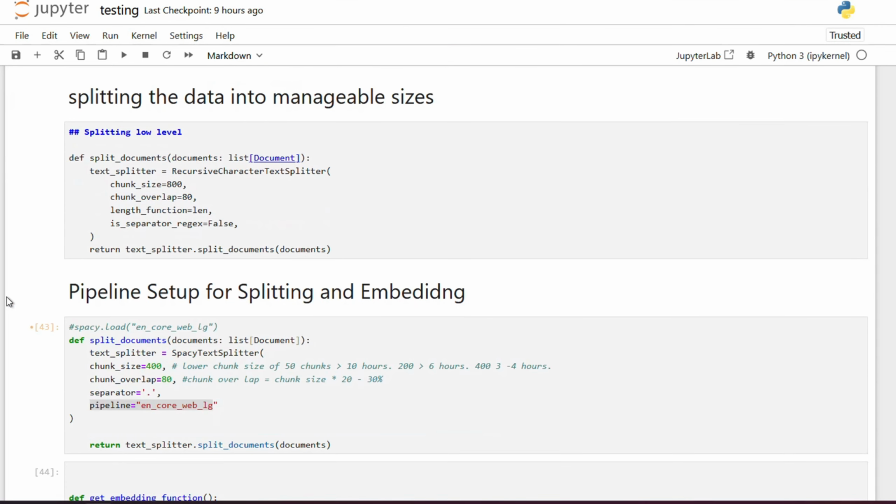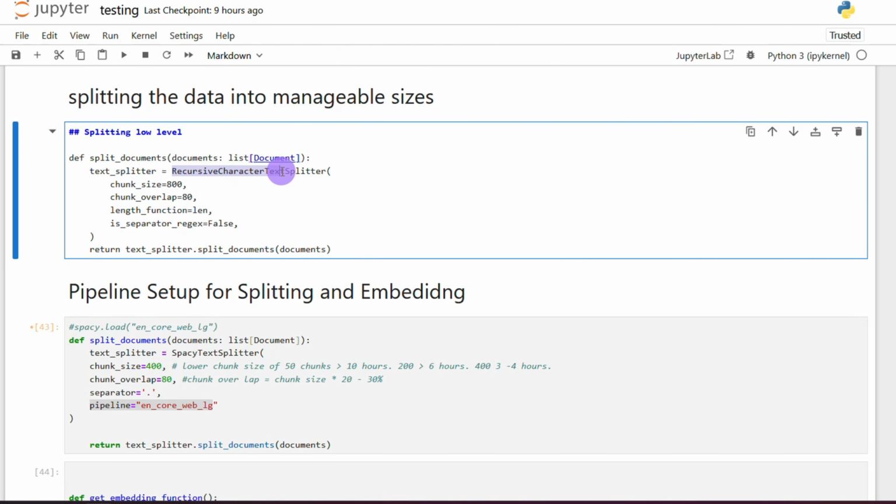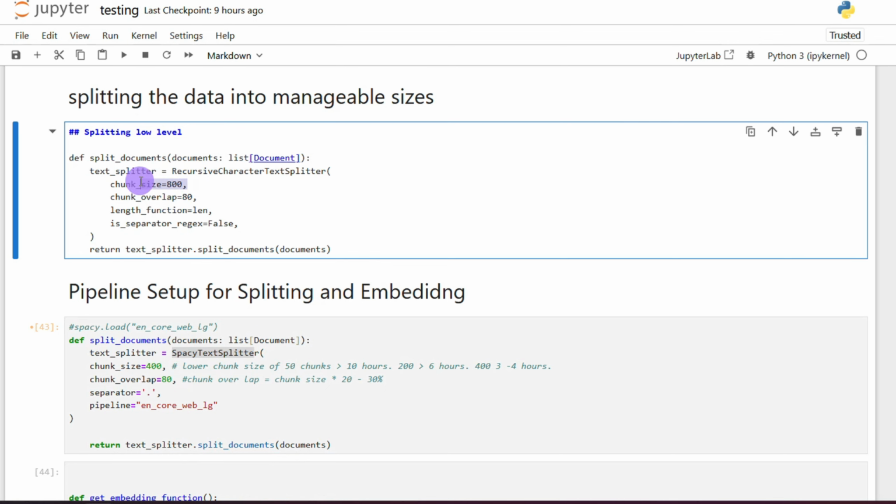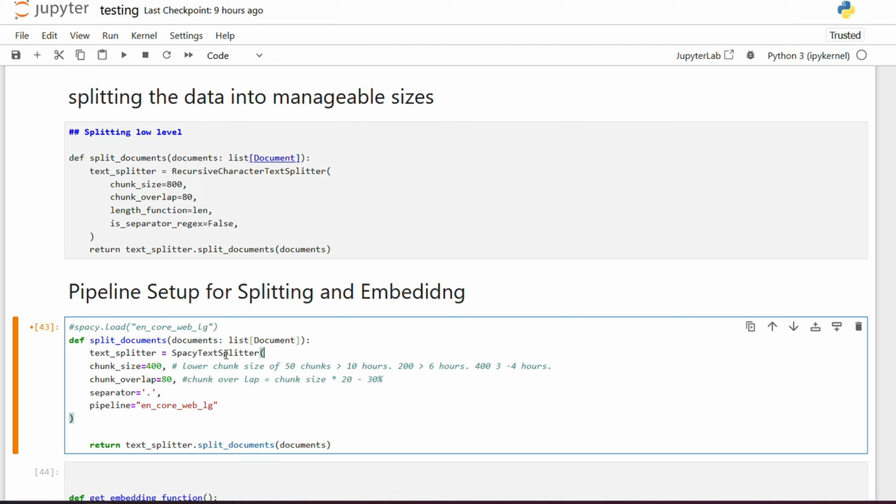So one of the main changes that I did is I changed the function here, recursive character text splitter, into spaCy text splitter. spaCy is a pretty well-known natural language processing Python package that is pretty cutting edge. They have quite good functions to study text. Before it was just based on some random chunk size or chunk overlap, so I decided to do this one. I think it will give a better response.